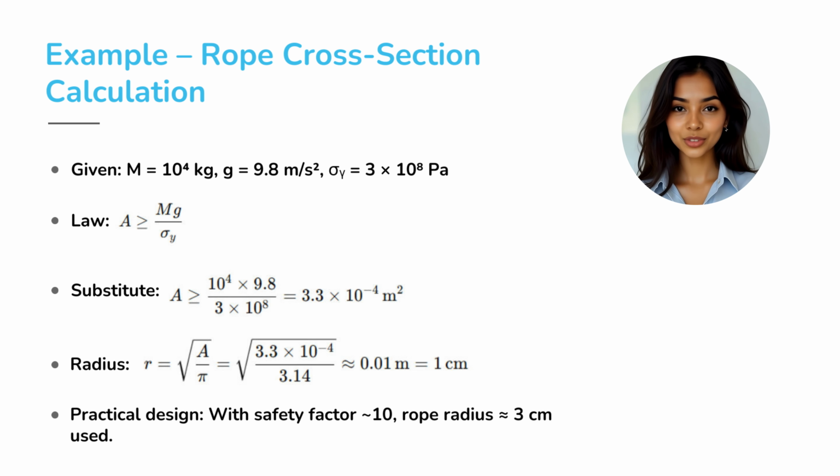Radius r equals the square root of A divided by pi. So r equals the square root of (3.3 times 10^-4 divided by 3.14). That is about 0.01 meters or 1 centimeter. With a safety factor of 10, radius equals 3 centimeters. Engineers always go bigger to avoid disaster.